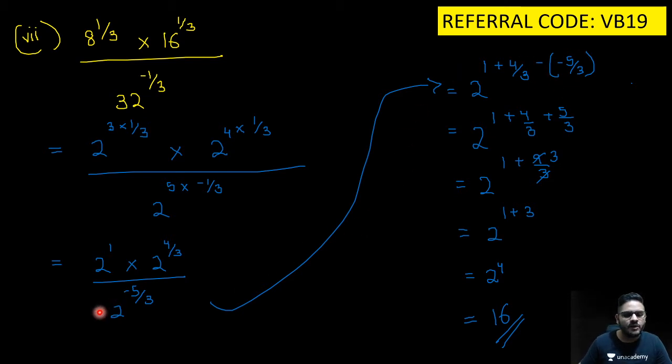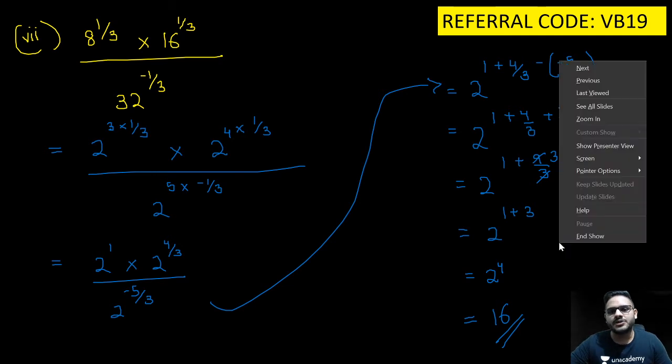Because this was in the denominator, division में था, इसलिए यहाँ पे minus हुआ. ये multiplication था, इसलिए ये first दो powers add हो गए. Then no need to take LCM in the second and the third power because we already have 3 as the common denominator. So 4 plus 5, 9. 9 threes, 3 threes are 9 and 3 ones are 1 plus 3, 4. 2 raised to the power 4 is nothing but 4 times 2 into 2 into 2 into 2, 16. Alright. चलो, तो अब शुरू करते हैं एक important question.